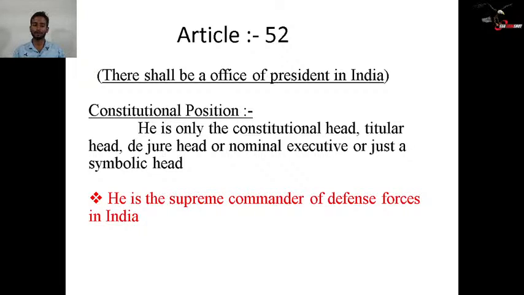He is the Supreme Commander of Defense Forces in India. This is known to all of you because from class 6 onwards in general knowledge, we understand that the President of India is the Supreme Commander of Defense Forces.